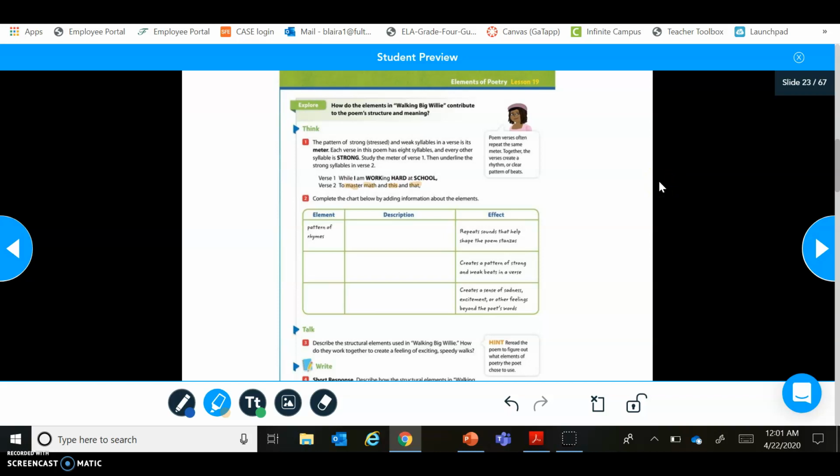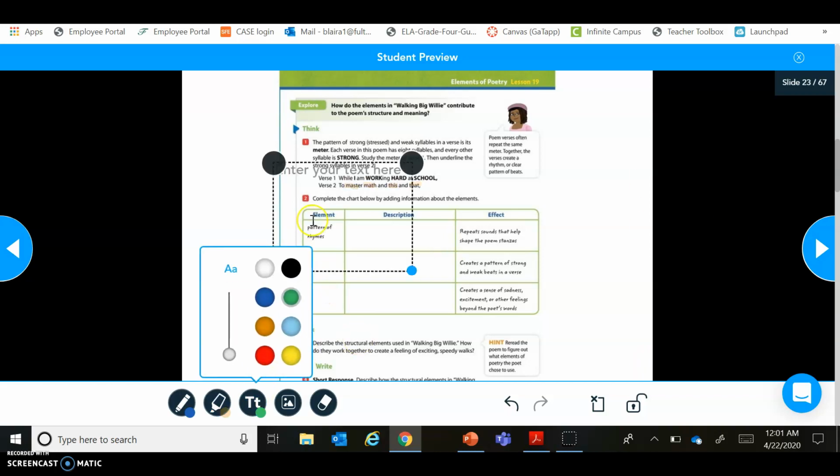Number 2, it wants us to complete the chart below by adding information about the elements. So it wants us to give descriptions of the different elements. Right now, it tells us to talk about patterns of rhyme. You all are also going to be talking about a verse. So we're going to type that and put this in this box. I want you all to tell me the description for what a verse is. And we know that this is a verse based on the effect.